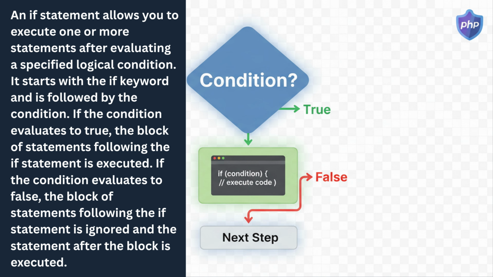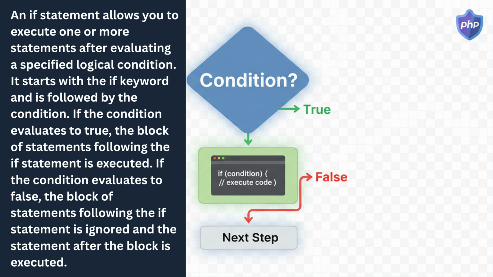Everything inside that block is executed line by line. After completing the block, the program moves on to the next part of the script. This is similar to a real-life decision, where after confirming that a condition is met, you carry out the required action. However, if the condition evaluates to false, the program does not execute the code inside the if block at all. Instead, PHP skips the entire block and directly moves to the next instruction that appears after the closing brace of the if statement. This ensures that only the correct action is performed based on the condition provided.